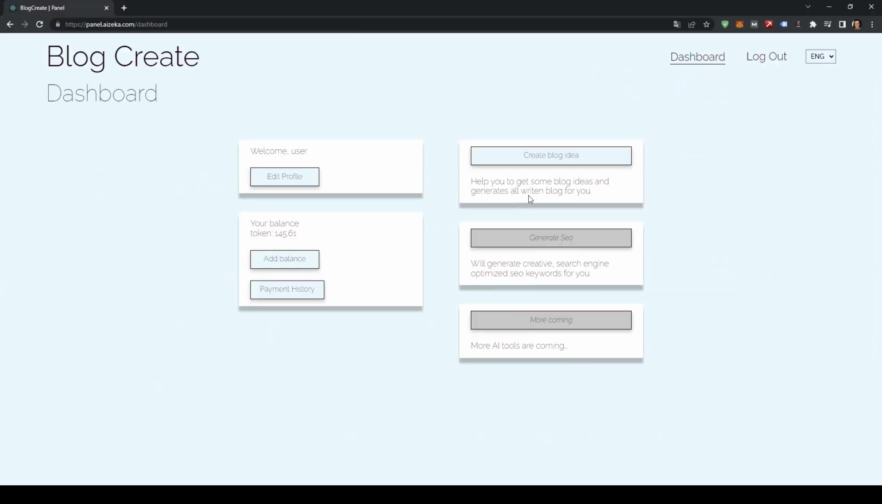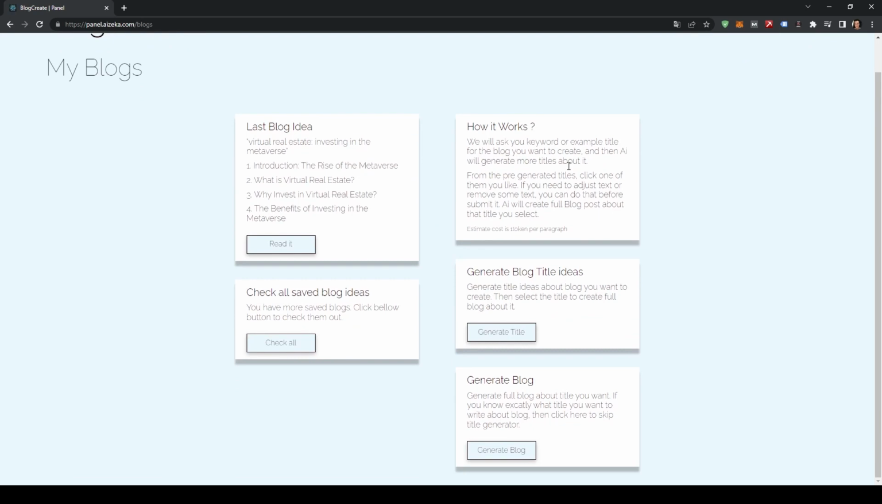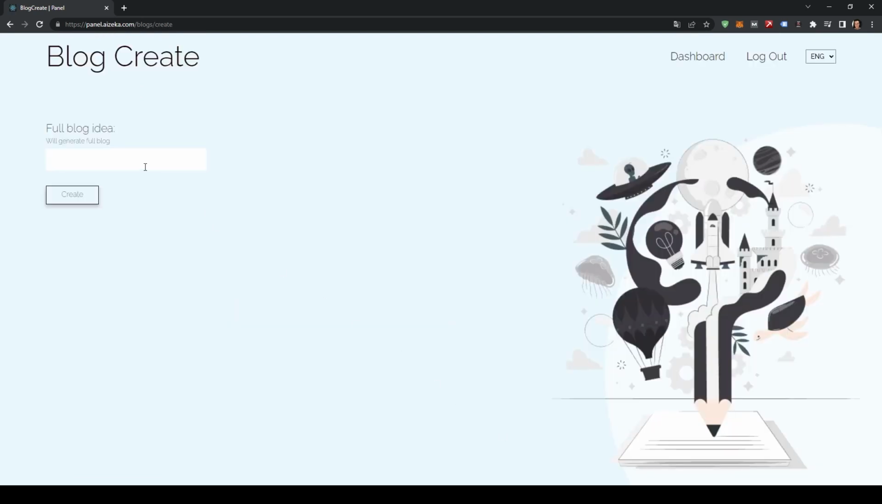If you want to create articles or blog posts with your own ready-made titles without generating title ideas, you can click the Create button under the article generation text and create blog and article posts with your own title.